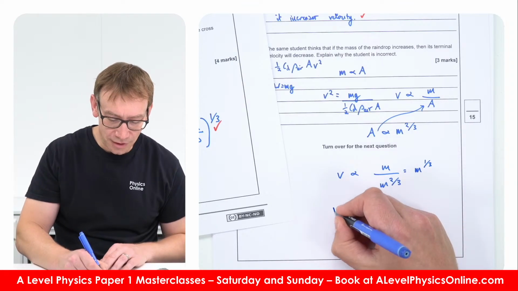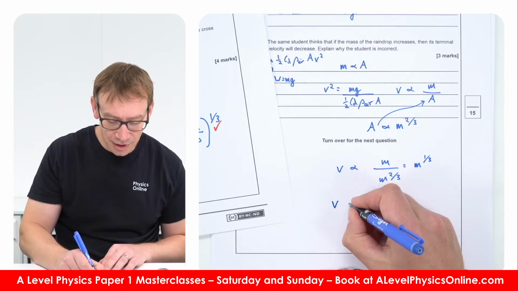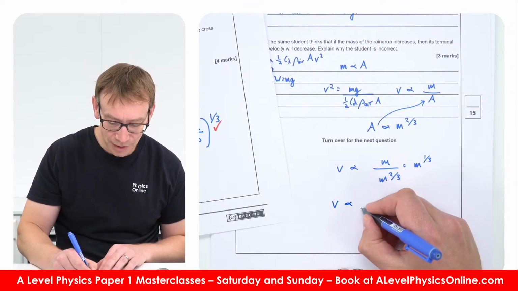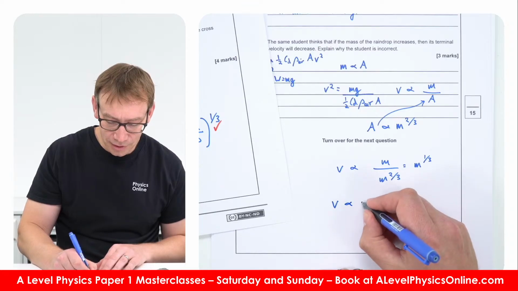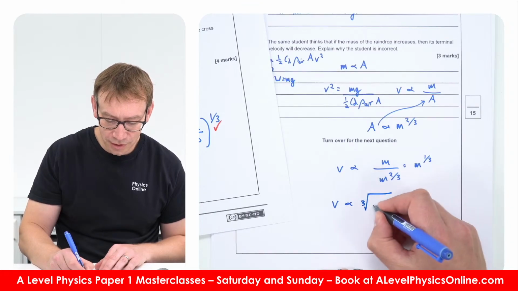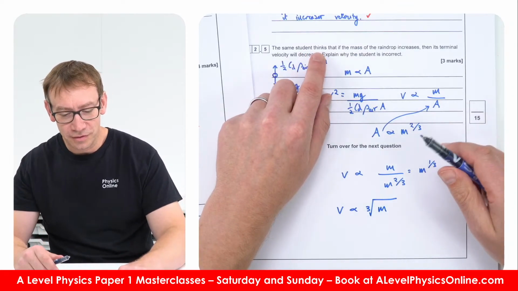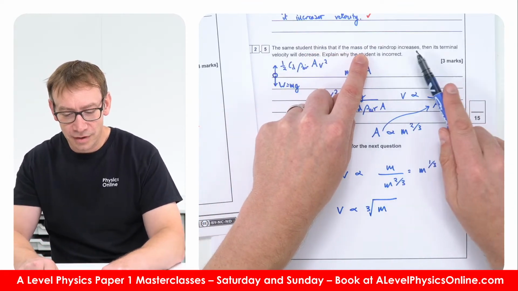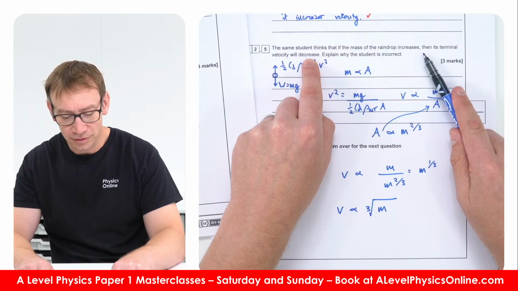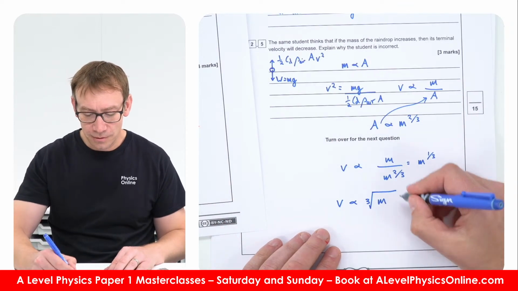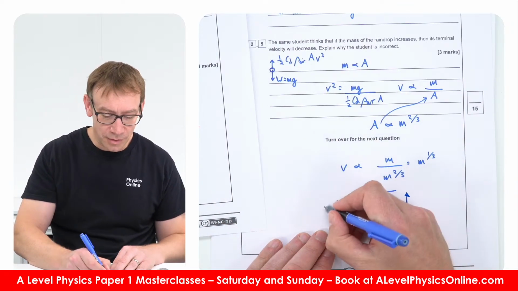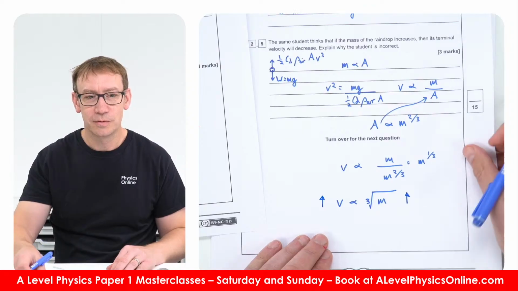So the terminal velocity is proportional to the cube root of the mass. The student thinks that if the mass of the raindrop increases, then its terminal velocity will decrease. Actually, if you increase the mass, then we increase the terminal velocity.